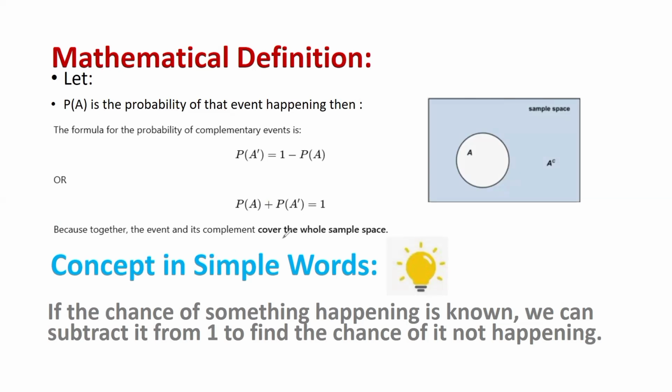We can simply say, in easy words, that if the chance of something happening is known, we can subtract it from 1, and then we get the complementary of that event.